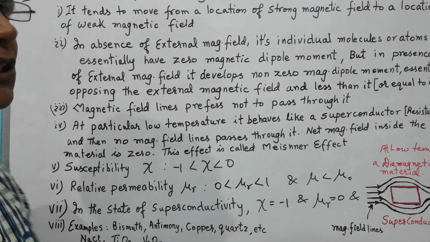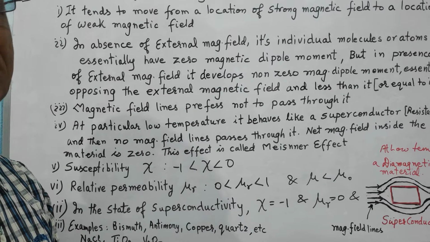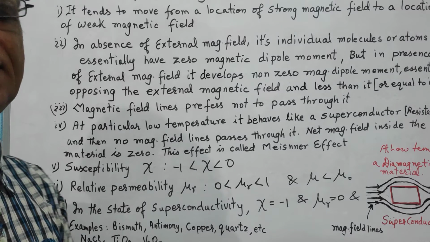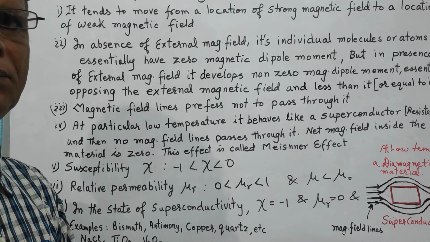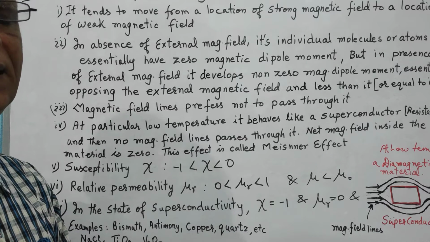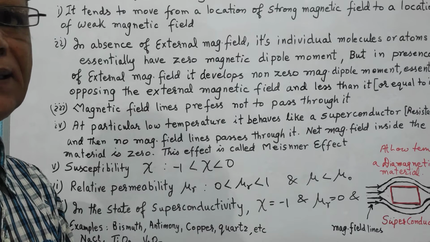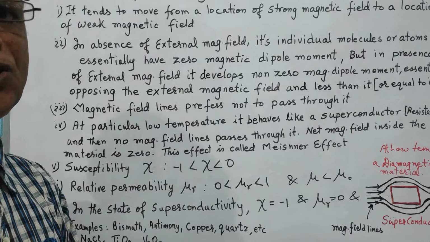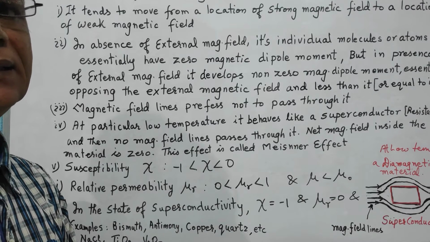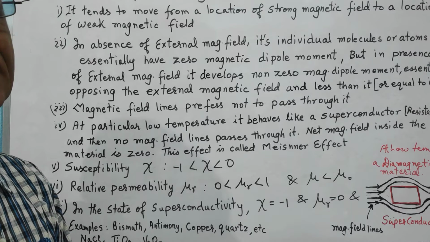And the moment the external magnetic field is brought there, the diamagnetic material develops some opposing magnetic field inside it, and so the net magnetic field inside the diamagnetic material is in general non-zero and less than the external magnetic field.